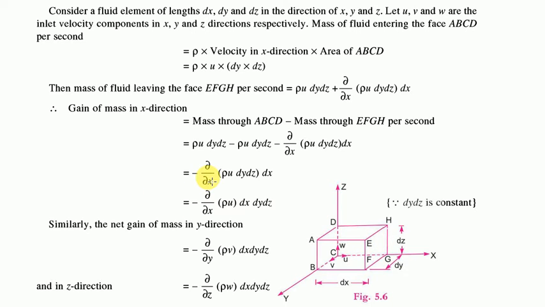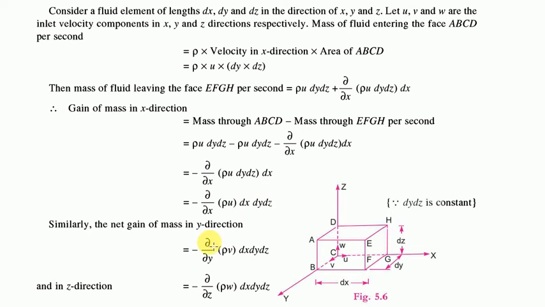So this will be equal to minus ∂/∂x (ρu) dx dy dz. So this is in terms of the x direction.